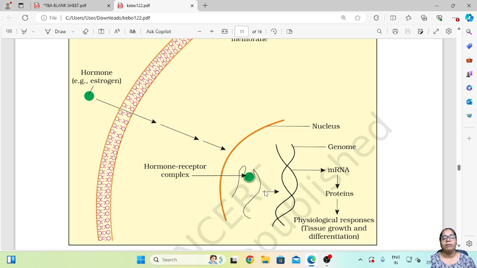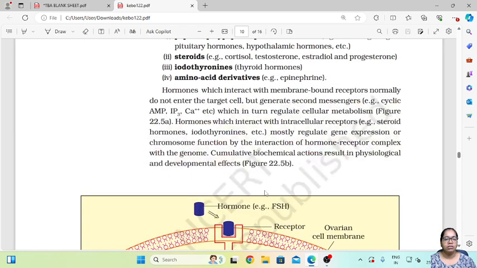This will further bring about a change in the genome of the cell, which causes the physiological response, that is tissue growth and differentiation, which is the function of this hormone estrogen. So this is how the estrogen hormone will do its function, that is tissue growth and differentiation, by forming a hormone-receptor complex inside the nucleus. So this is the mechanism of hormone action.